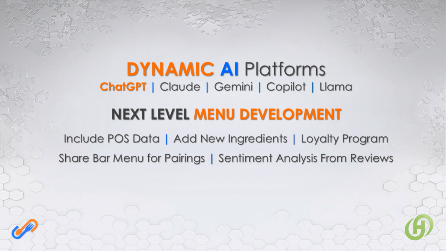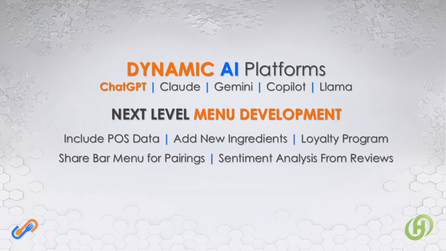Now let's imagine how we can level this up even further by, say, including your point of sale data and tasking the AI to focus on your highest volume items as inspiration for the new menu items that it's going to suggest for you. Or what if you have a loyalty program? You could pull some of your loyalty program data and market some specials specifically for some of your key regulars.